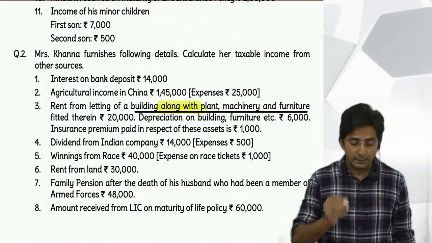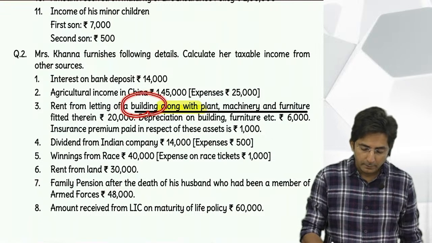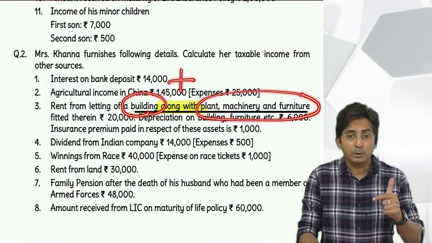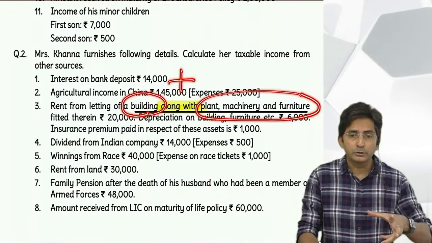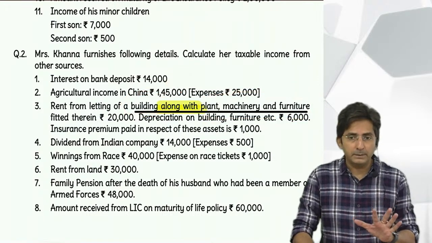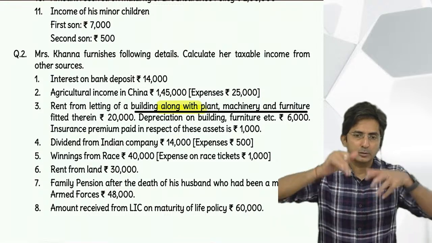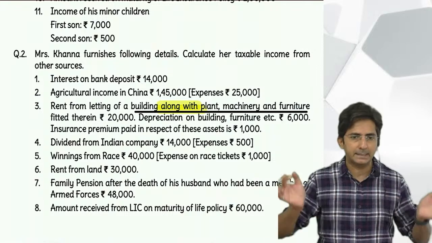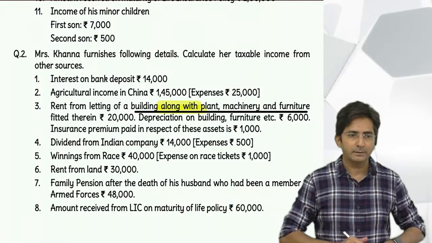Last lecture I told you, whenever you find a building plus other asset combined, it becomes a composite rent. Composite means combined, but not any combination. What if it was rent of plant and machinery, computer, air conditioner, etc.? That is not composite.